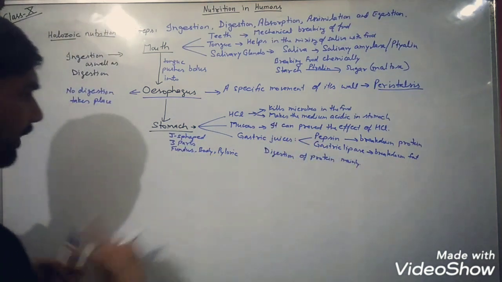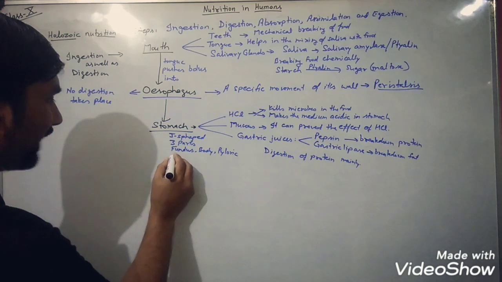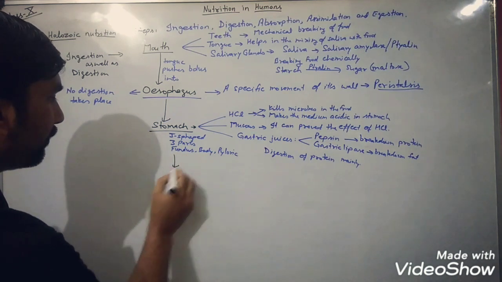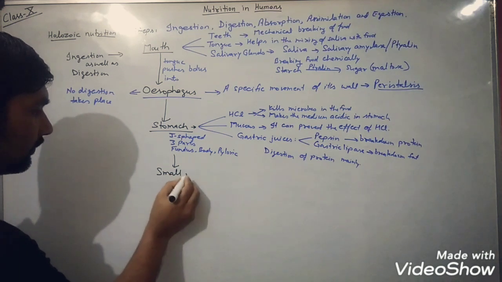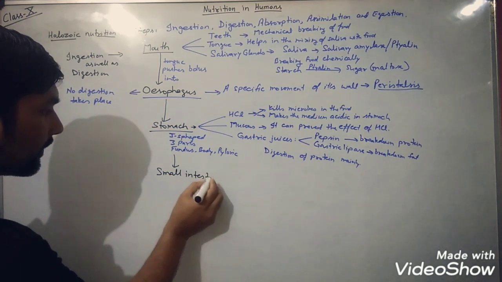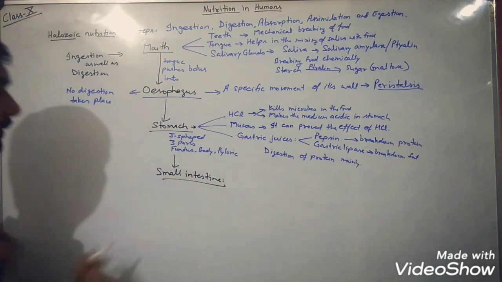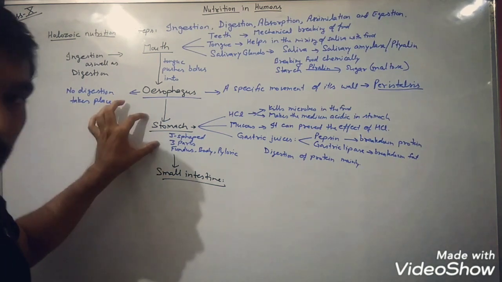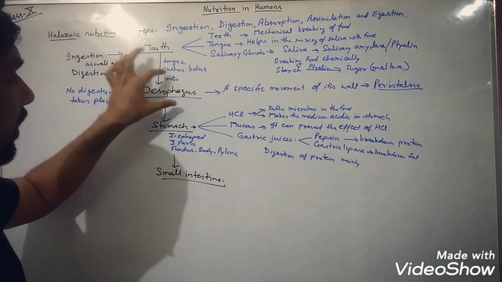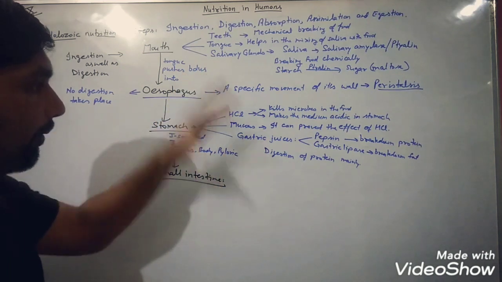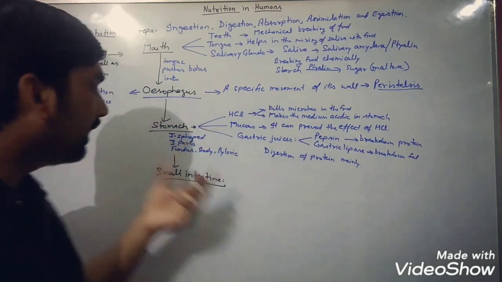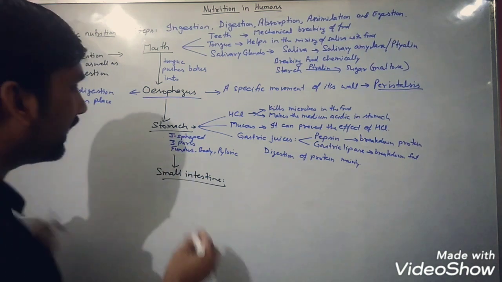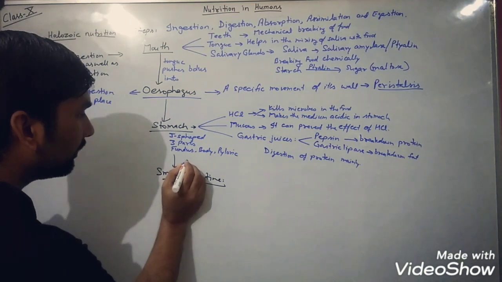Now we are going to move to the next organ, that is known as what? Small intestine. Since the food was considered as bolus, when the gastric juices mix with the food in the stomach, now that food will be considered as chyme.